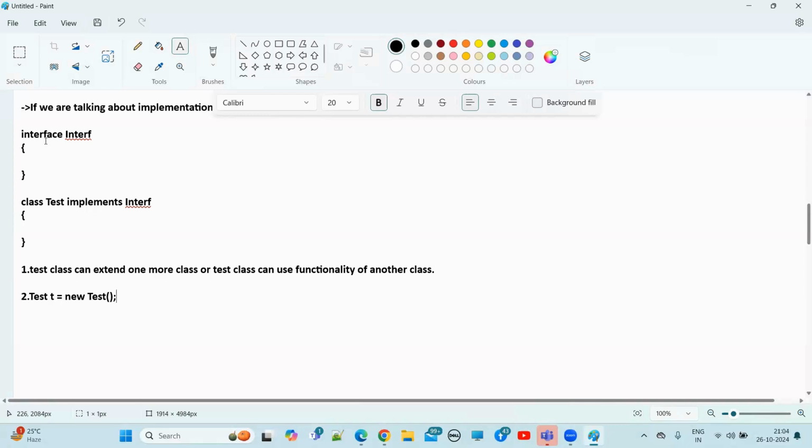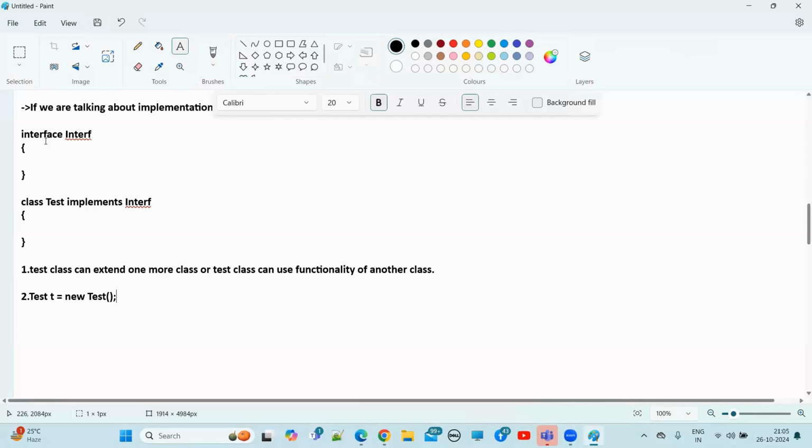Now, every constructor, what is the default first statement? super(). Now, the superclass constructor will be invoked. Here, what is the superclass? Interf. Interf is what? Interface. Can we create a constructor for an interface? We cannot create. Here the superclass constructor need not be executed, because in the superclass we don't have any constructor.